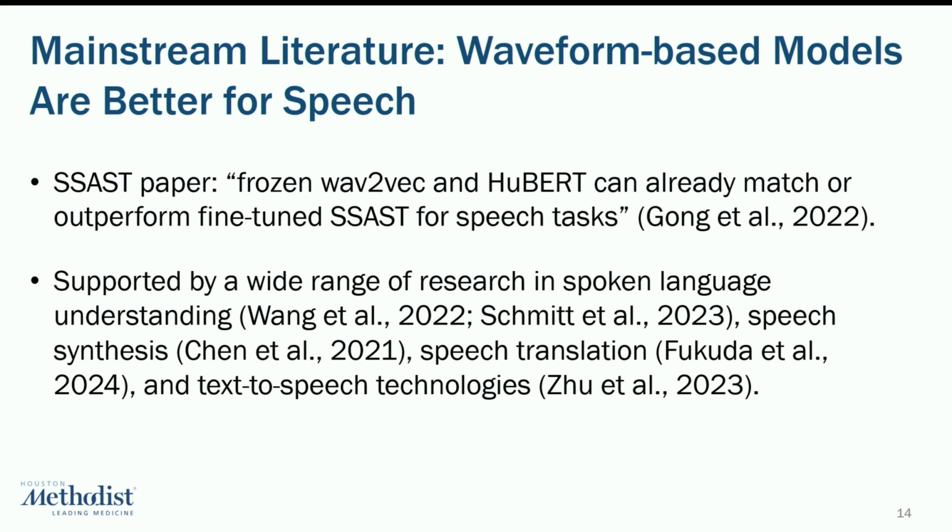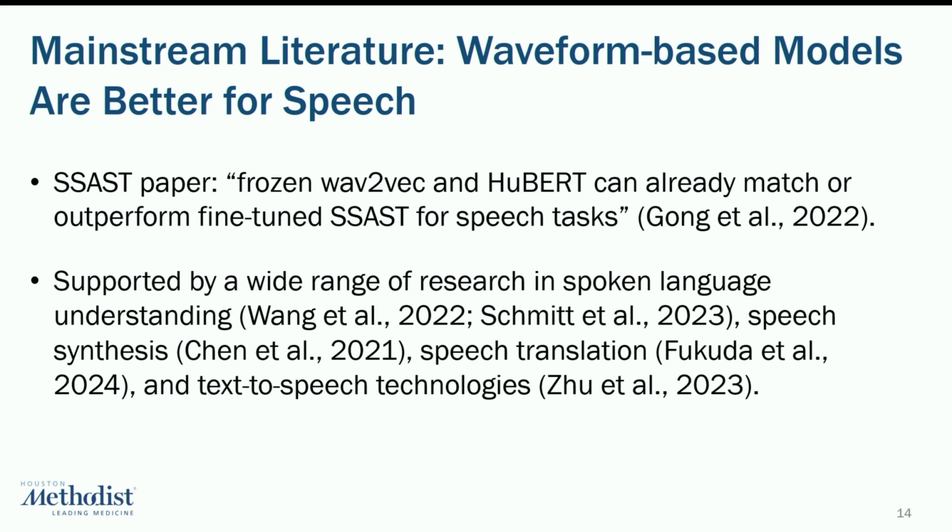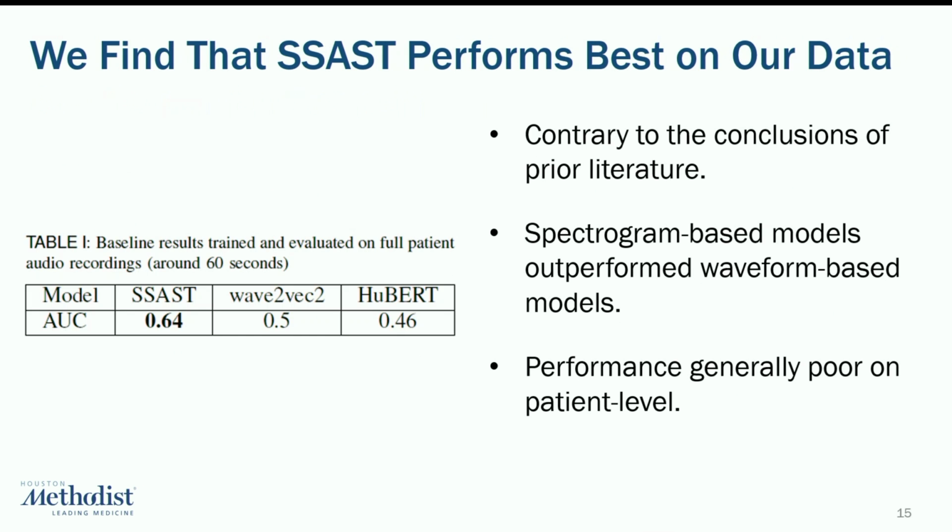The mainstream view in the audio and speech processing literature is that the first class of methods, the waveform-based methods, outperform the second class of methods for speech tasks. This is even admitted by the authors of this paper, SSAST, that frozen wave2vec and HuBERT can already match or outperform fine-tuned SSAST for speech tasks. And this claim is supported by a wider range of research in speech that reports better performance with the waveform-based models across a wide range of speech tasks.